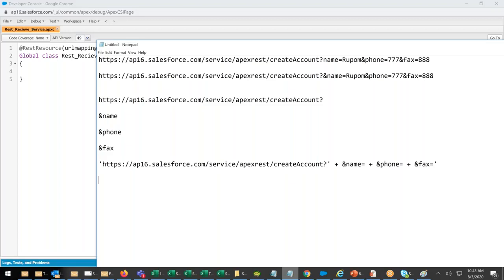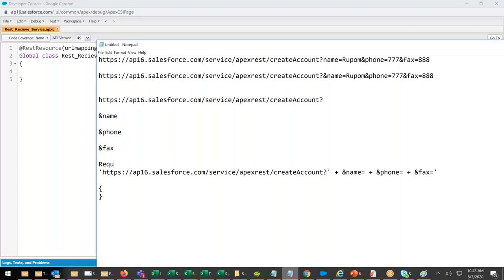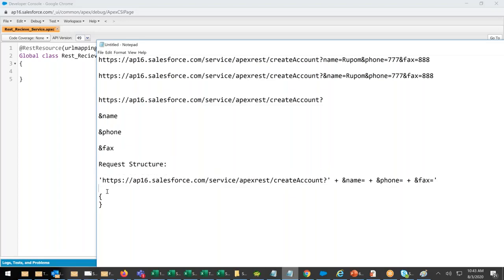We will give you the status. This is a request structure. Somebody who wants to request us, this is the structure you have to follow.